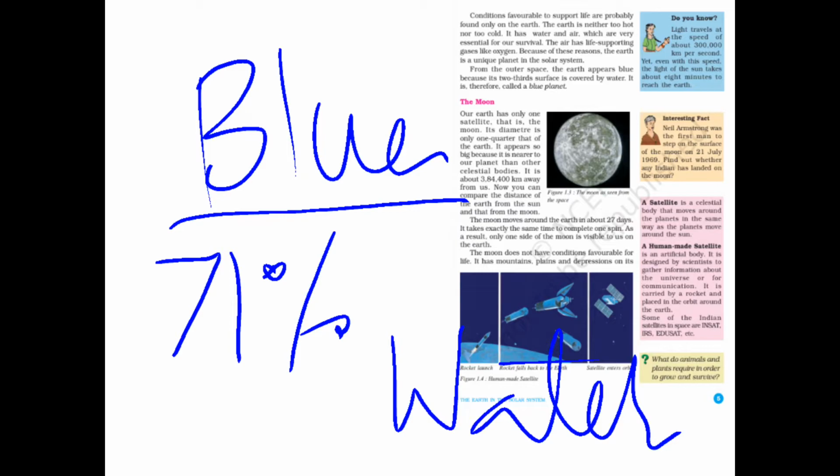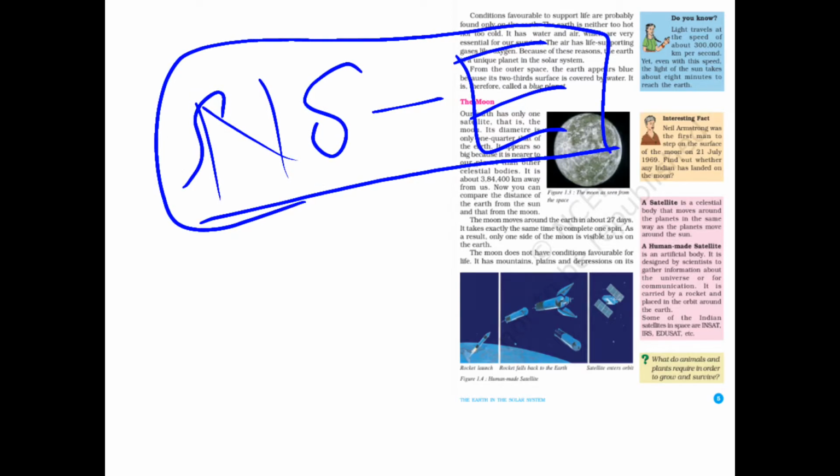Okay, next we are going to learn about the moon. See, the moon is called the natural satellite of earth, because it is formed naturally. Why is it called a satellite?